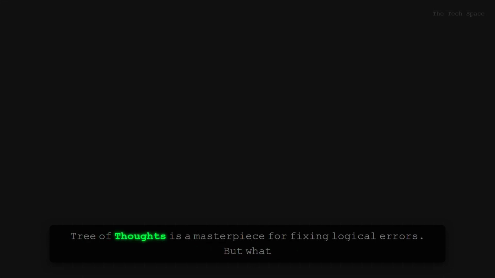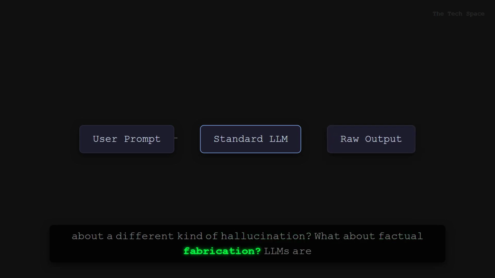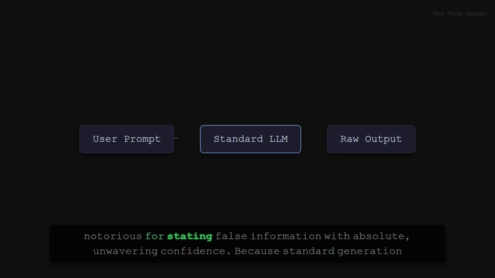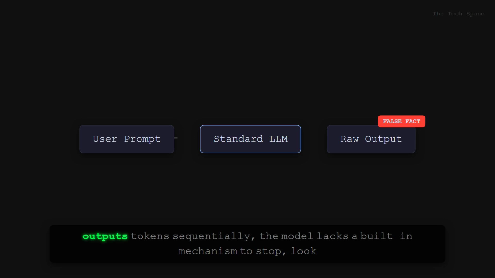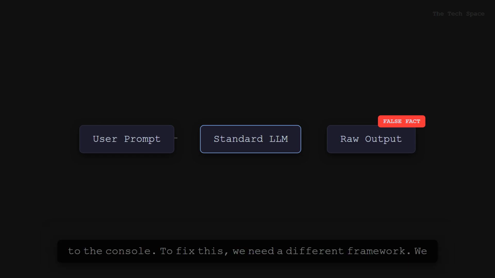Tree of Thoughts is a masterpiece for fixing logical errors. But what about a different kind of hallucination? What about factual fabrication? LLMs are notorious for stating false information with absolute, unwavering confidence. Because standard generation outputs tokens sequentially, the model lacks a built-in mechanism to stop, look at what it just wrote, fact-check itself, and revise its claims before delivering the final output to the user. It just streams the data to the console.